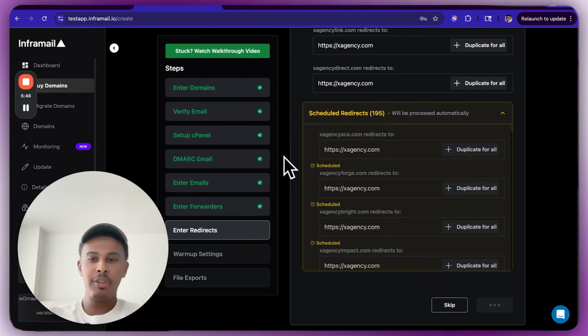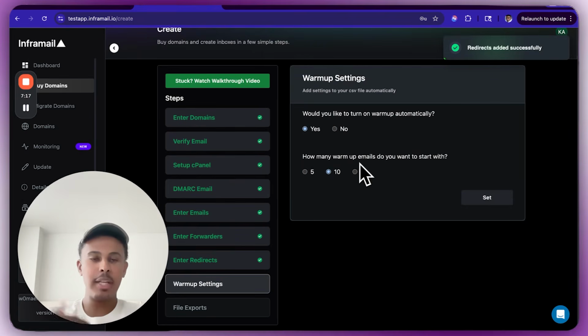And then once it finishes adding the redirects, you can actually configure the warm-up settings. So I'm going to show you how to quickly do that. So redirects added successfully. Now we're going to go to the warm-up settings.